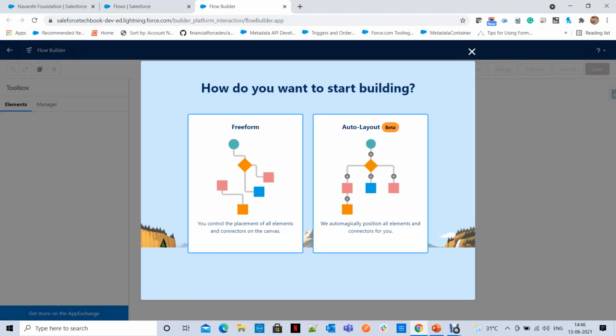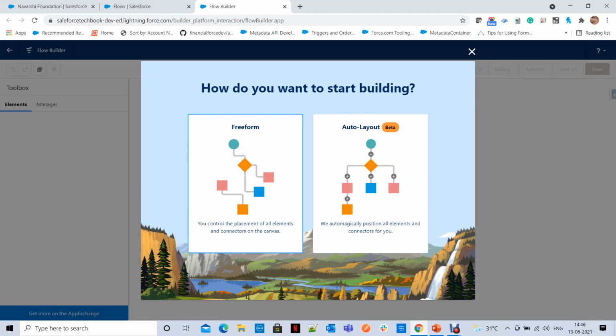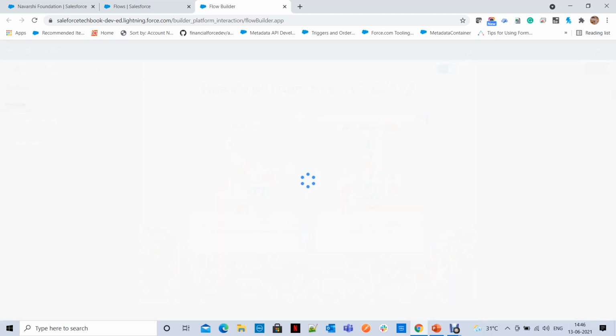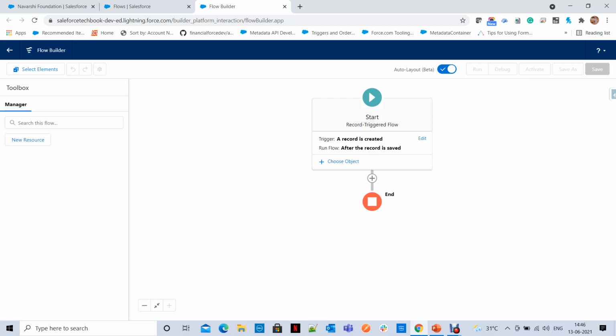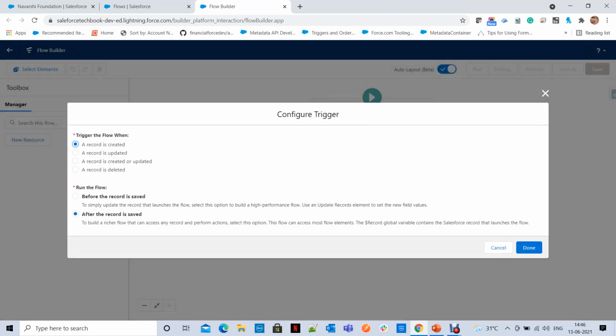Now let's start. I am taking auto layout. You can take anything, free form or auto layout; auto layout gives you more flexibility. Now what is the object I have to select? I want the flow to run when a record is updated, and I want to run this flow after the record is saved. If you observe, the record global variable contains the Salesforce record that launches the flow. That means when you want to access the account record details in this flow, you have to use this record global variable.